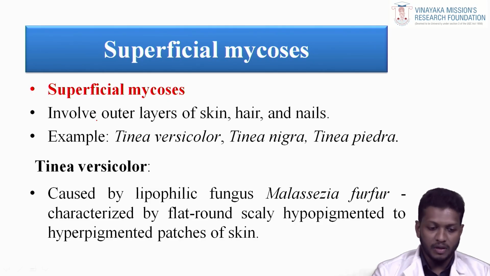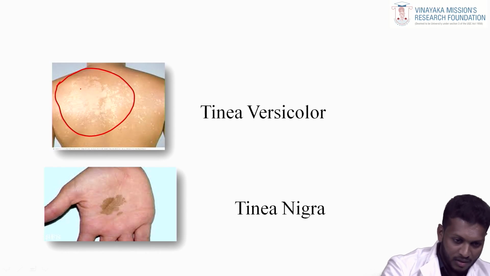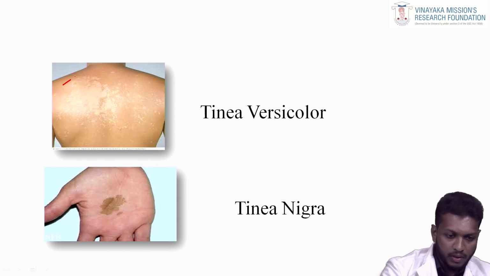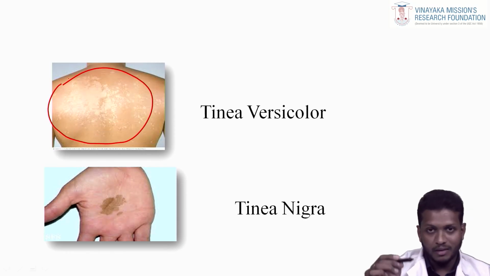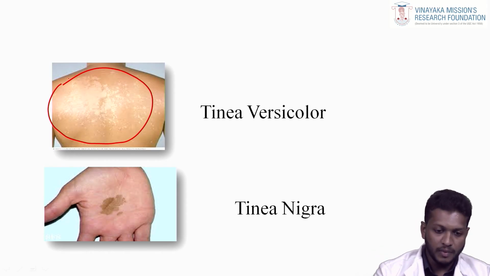First one, Tinea versicolor, caused by the lipophilic fungus Malassezia furfur, characterized by flat, round, scaly, hypopigmented to hyperpigmented patches of the skin. You can see this is the infection. The white patches are around the back, and it is not only the skin. It can affect the hair and the neck region, everywhere. Tinea versicolor is caused by the fungus Malassezia furfur.